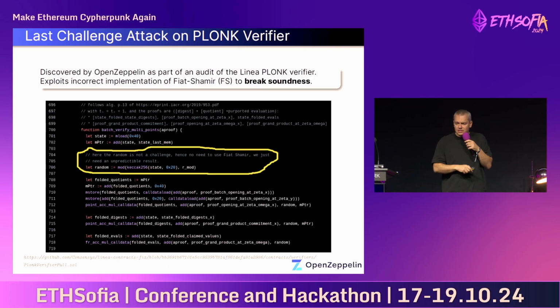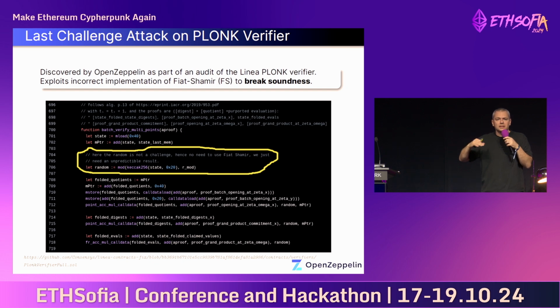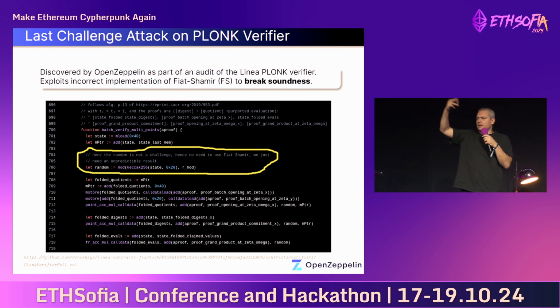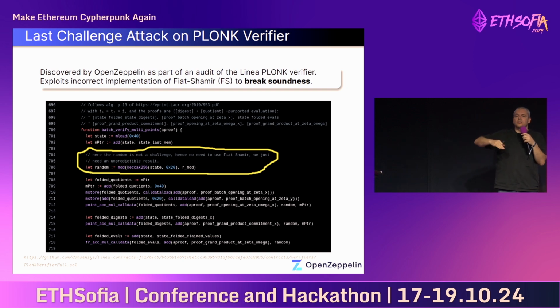So what you see here is the vulnerable part of the code, and more specifically, this is the last round of the Plonk verifier, in which the verifier is generating a challenge. If you remember the Fiat-Shamir in the beginning of my talk, the verifier is generating challenges that are supposed to be pseudo-random by following the Fiat-Shamir transform. Now, in this particular case, the developers did not include all the public information into the Fiat-Shamir transform.